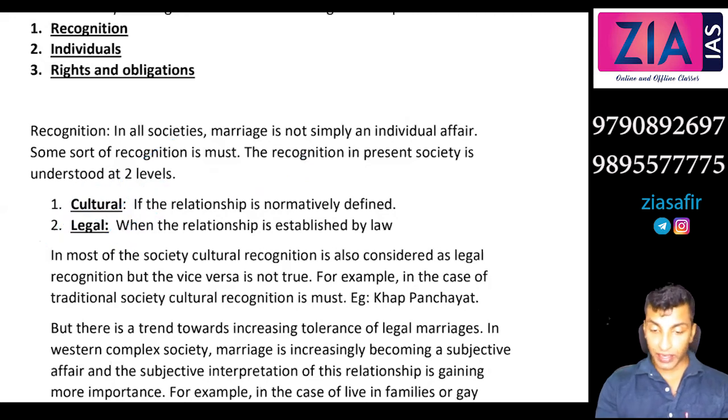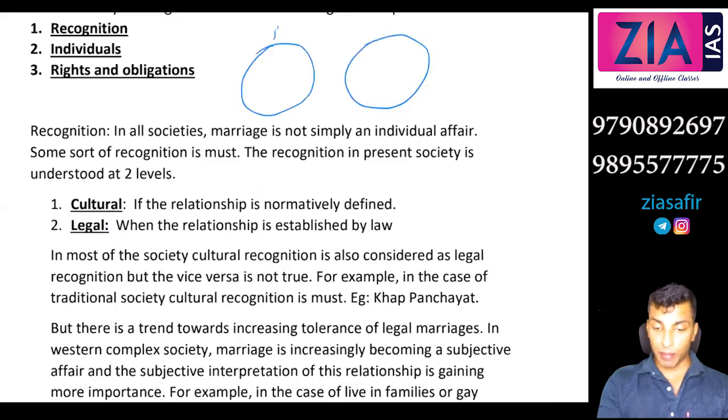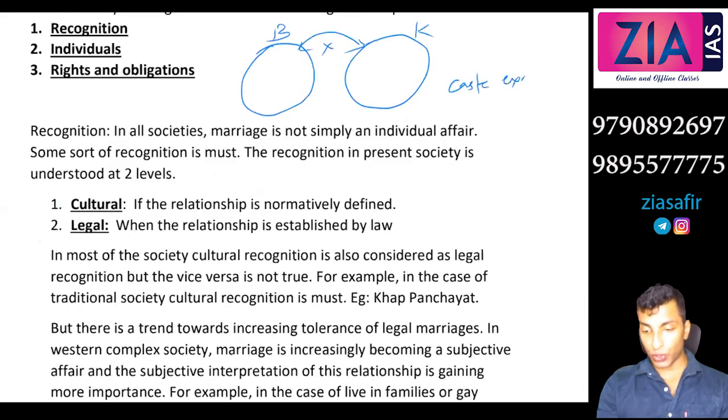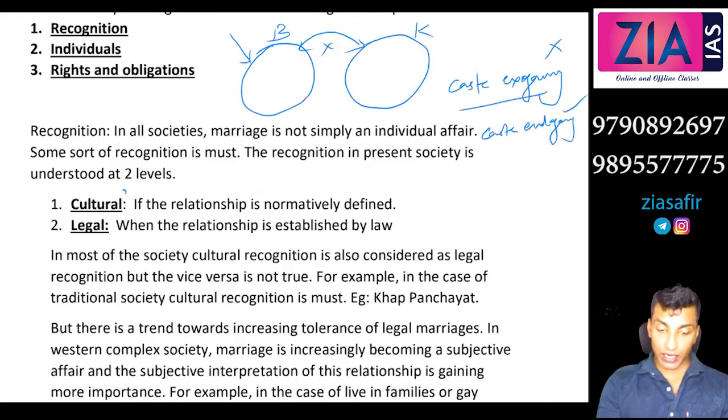If you see, we have caste exogamy. Let's suppose two castes, Brahmin and let's say Kshatriya. Between them you cannot marry. This is what you call caste exogamy, between two castes. Caste exogamy is not allowed. But what is allowed? You have to marry within the caste. Caste endogamy is what is allowed. So that is the cultural recognition.